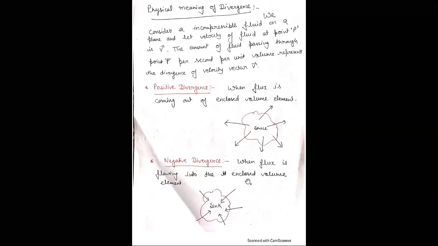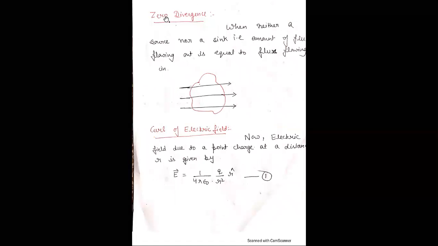And negative divergence means when the flux is flowing into, flux means number of magnetic field lines, number of magnetic field lines flowing into this enclosed volume element. And the zero divergence means neither source nor sink. Source means positive divergence, inside an enclosed volume, or sink means outside from the enclosed volume. Means amount of flux flowing out is equal to the flux flowing in.